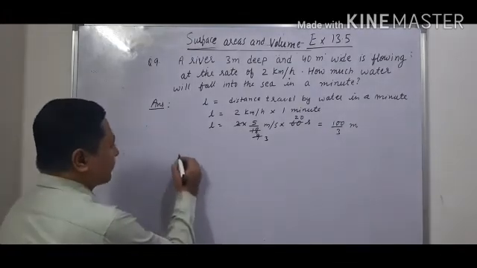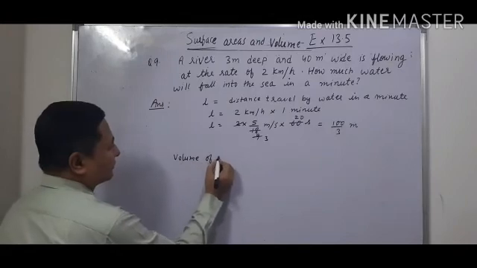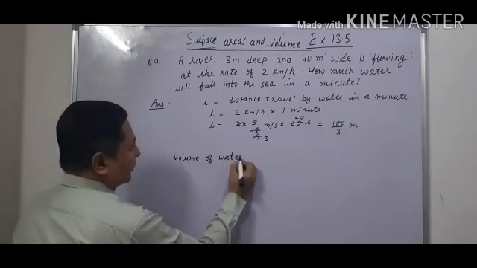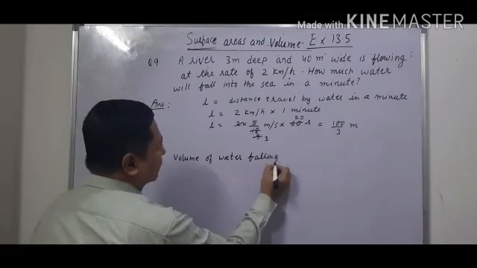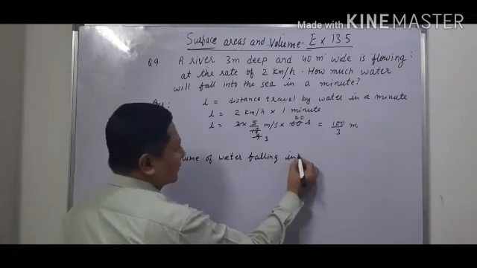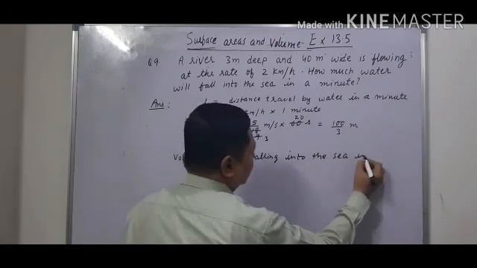So now we have to find the volume of water flowing, or you can say falling into the sea, in a minute.